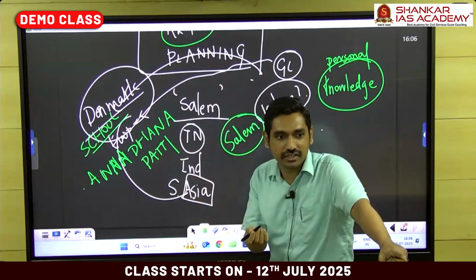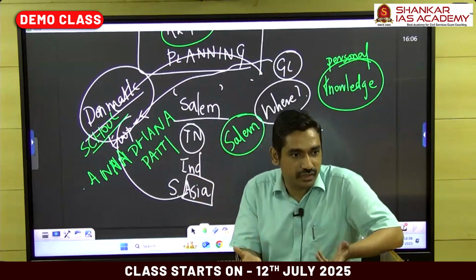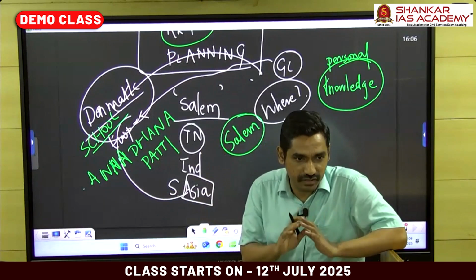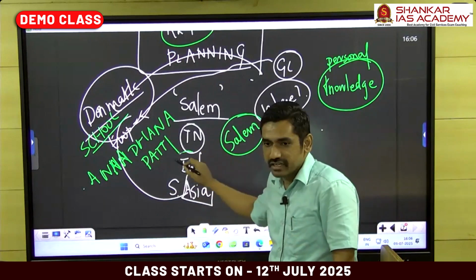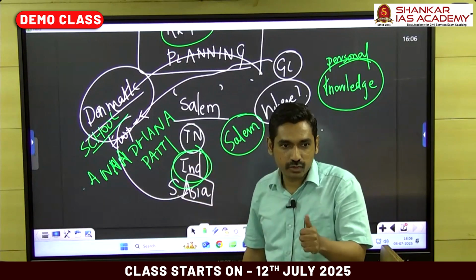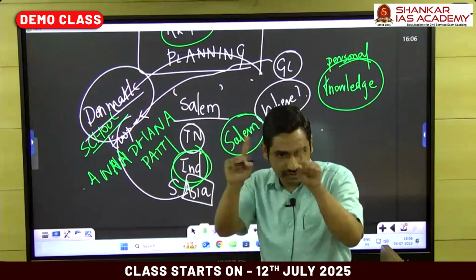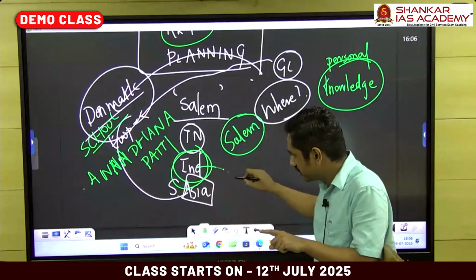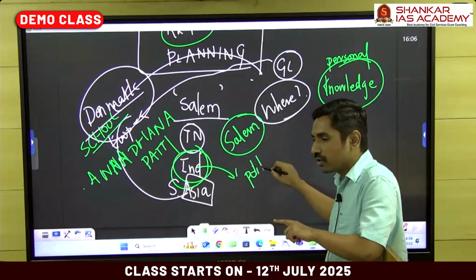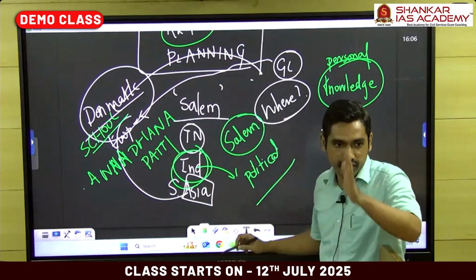So what exactly is a region? What are the attributes of a region? Based on what character do I classify a region? For example, you agree that India is a region, no? India is classified based on what parameter? You call this India, a country, based on what? Political unit. It has a constitution, it has a flag, it has a particular system of governance.